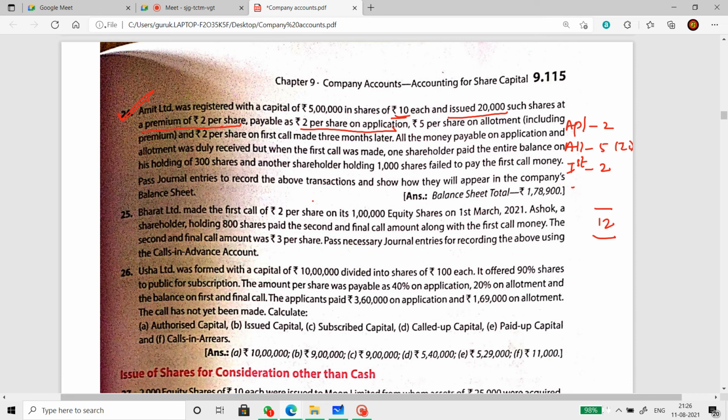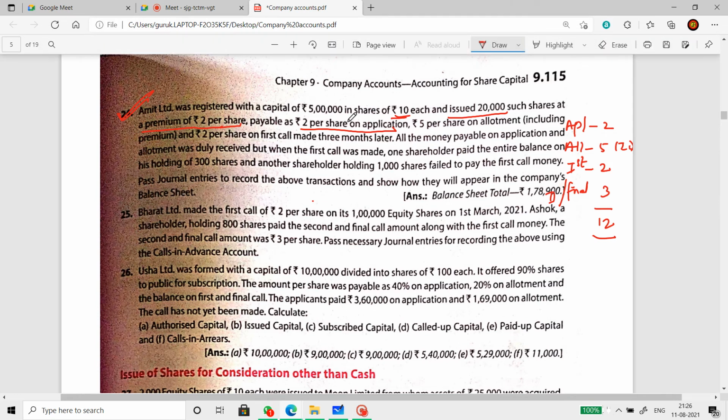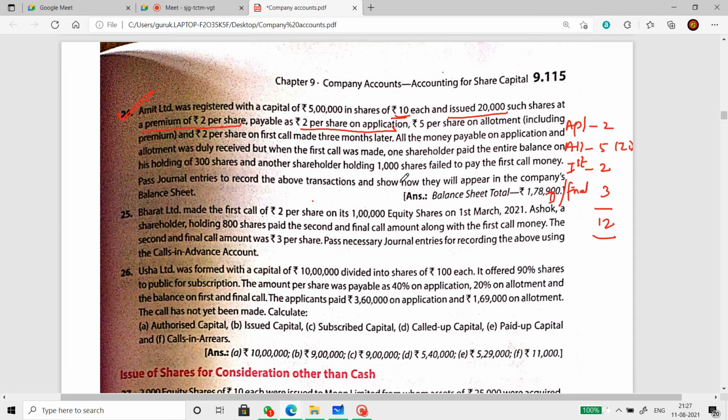So far they have made 3 installments, application 2, allotment 5 and first call 2. So that adds up to 9. So that means second and final call will be 3 rupees. Now as per the question, this installment is not being called for. All money payable on application and allotment was duly received, but when the first call is made, one shareholder holding 300 shares, another shareholder holding 1000 shares failed to pay the first call money. So, till application, till allotment, it is a smooth journey.